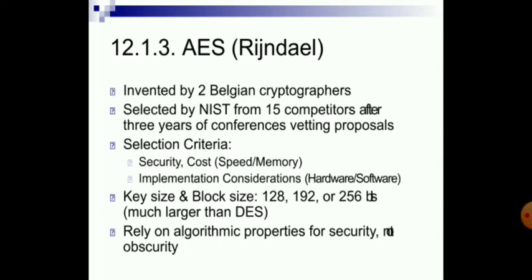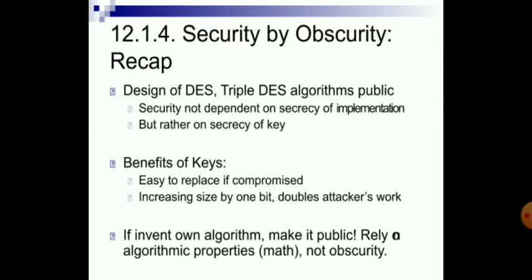AES was invented by two Belgian cryptographers and selected by NIST from 15 competitors after 3 years of conferences, vetting proposals, and selection criteria: security, costs, implementation considerations, key size and block size of 128, 192 or 256 bits. Rely on algorithmic properties, not obscurity. Security is not dependent on secrecy of implementation, but rather on secrecy of the key. Benefits of keys: easy to replace if compromised, and increasing size by 1 bit doubles the attacker's work. If you invent your own algorithm, make it public and rely on algorithmic properties, not obscurity.